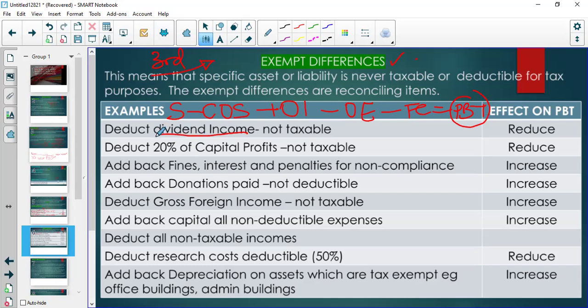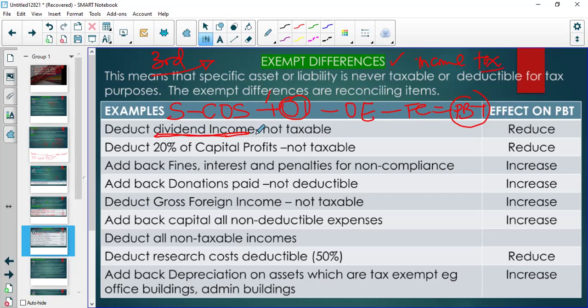Dividend income, at that level, is going to be part of other income, right? But if you go to SARS, they will say this dividend income is not subject to income tax. SARS will tell you that what we're doing here, we want to calculate income tax.